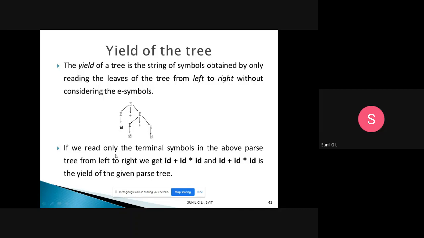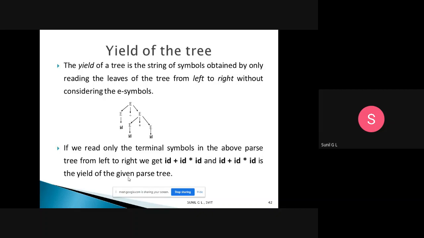If we read only the terminal symbols in the above parse tree from left to right, we get id plus id star id. Okay, id plus id star id is the yield of the given parse tree.